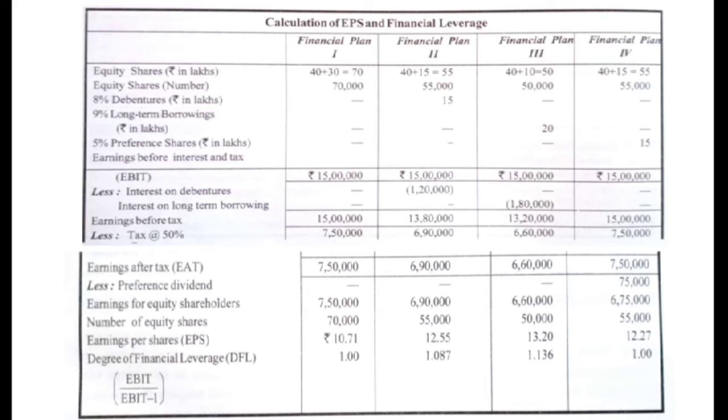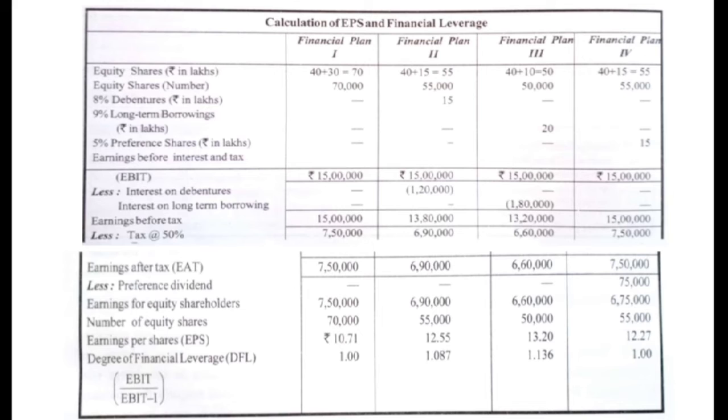Then the company also has a plan, in one of the plans, to issue debentures carrying 8% rate of interest. That will be done in the second plan. So in the second plan, 15 lakhs rupees will be raised in the form of debentures carrying 8% interest, and we have written that in the second plan. Then 9% long-term borrowings are also planned to be raised in plan number 3, and the amount is rupees 20 lakhs. So that we have written under the third plan.